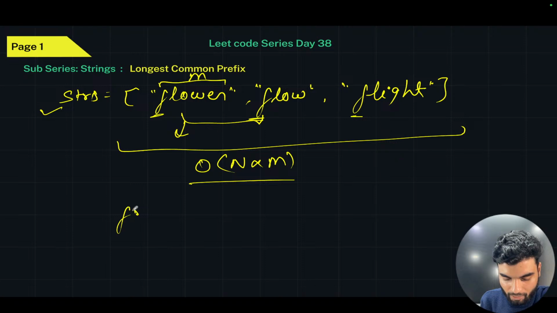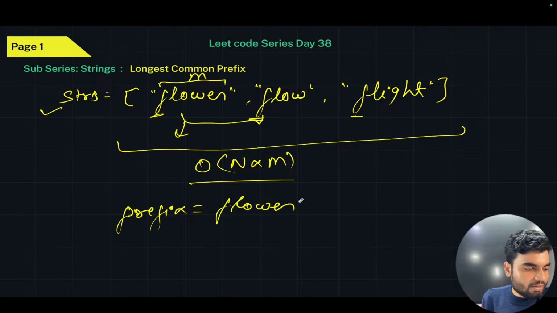Let's suppose I have the prefix, which is the 0 index value. So the 0 index value means this word, "flower". Understand it carefully. Trust me, you'll get it completely, but you just have to hear me, and once you listen to me, only then you'll get it. So now here you have this word, right?